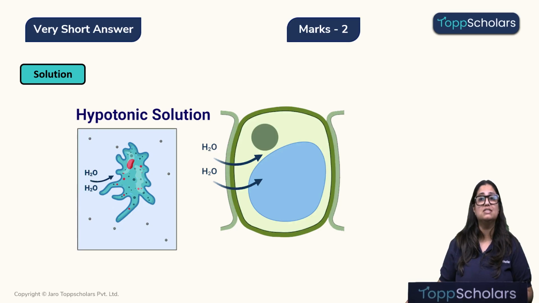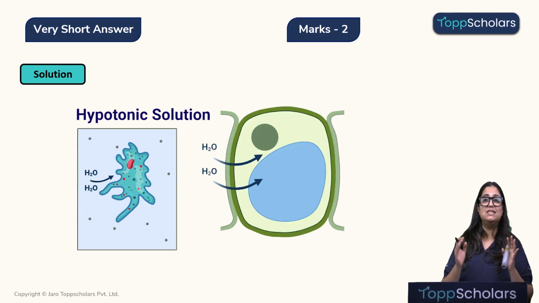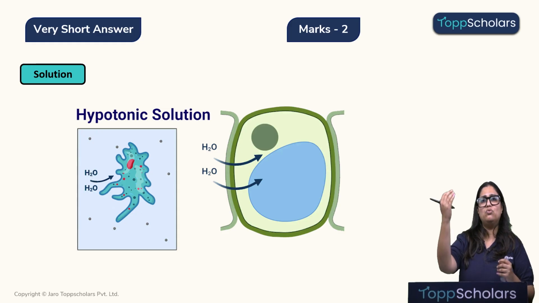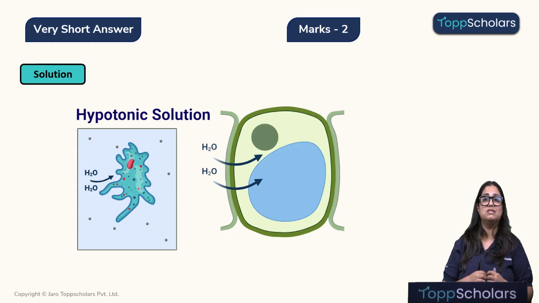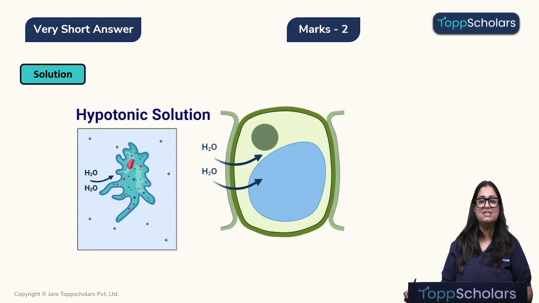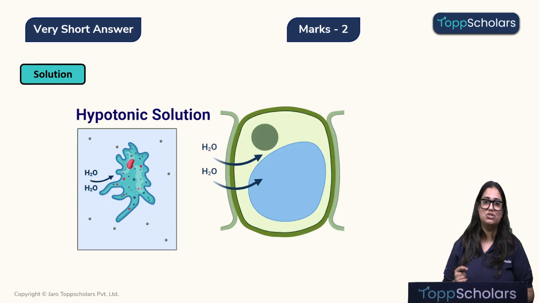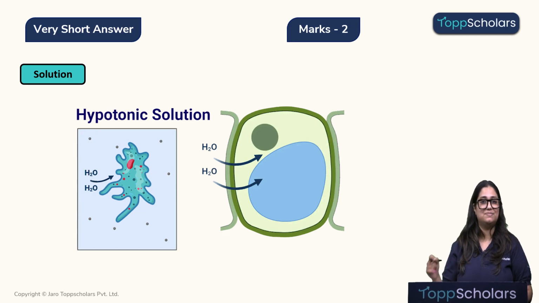However, the amoeba, since it's an animal cell, does not have a cell wall. That means there is no rigidity, there is no protection. The more the water enters inside the amoeba cell, the more it will be at risk after a time and it may completely burst. Alright, so the difference is the advantage of the presence of a cell wall, which the amoeba does not have, but a plant cell has. Alright, now let's move to the next question.